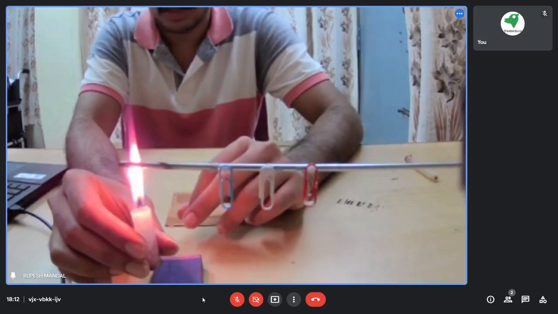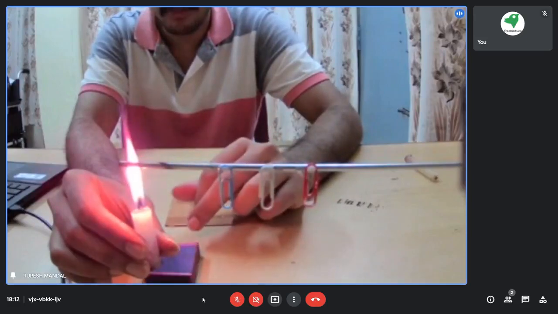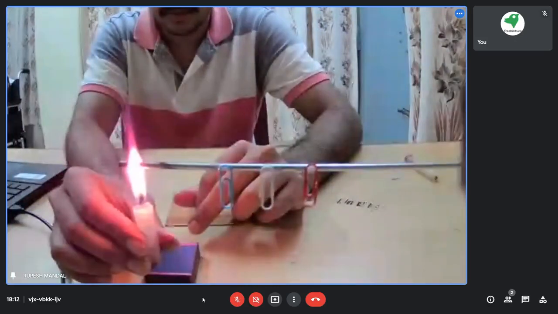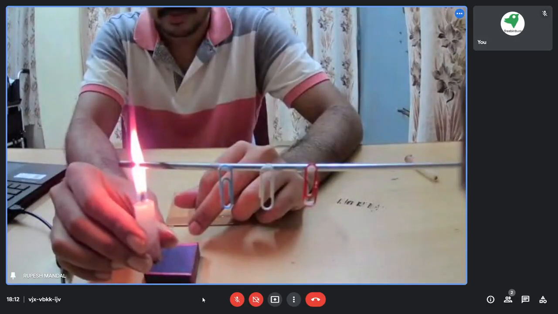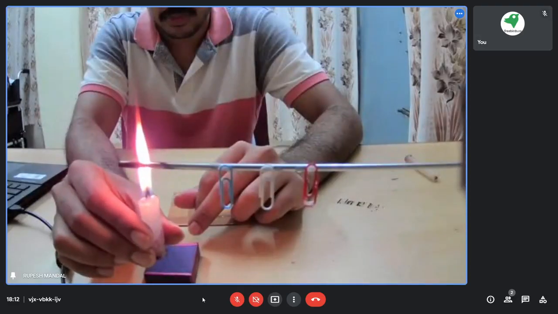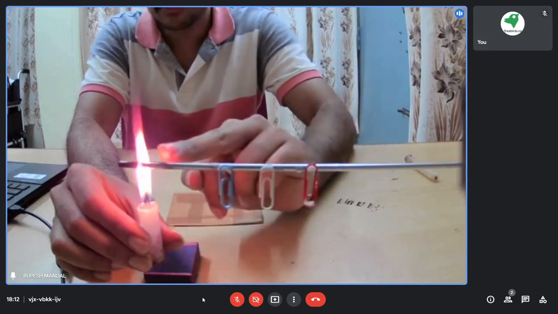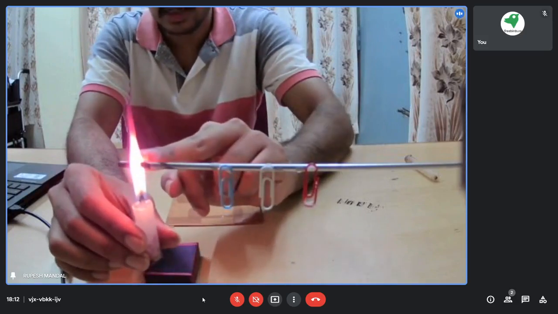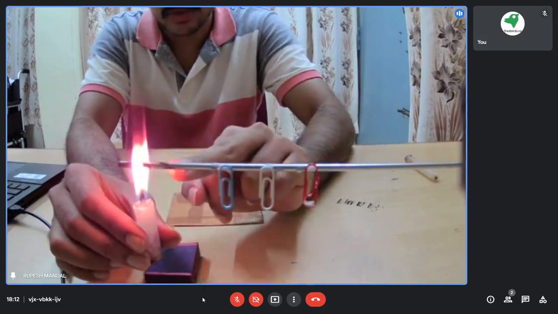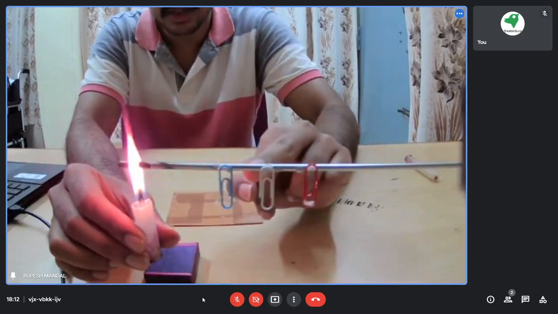See, the first paper clip dropped. Why did this happen? Because we applied heat here. So heat transfer is actually happening in this direction.